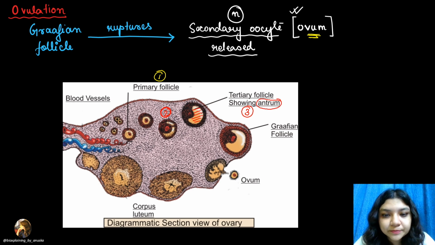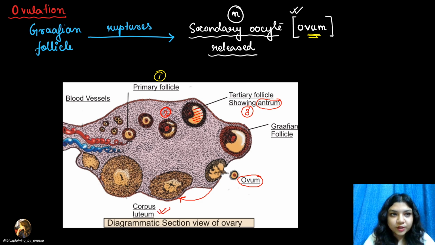Then ultimately the Graafian follicle is present. Inside में क्या है? Secondary oocyte है. And the Graafian follicle will rupture and the secondary oocyte, the ovum, that gets released. And the remnant जो है वो किस में convert हो जाएगा? The remnant is converted into corpus luteum. तो यहाँ तक clear है.